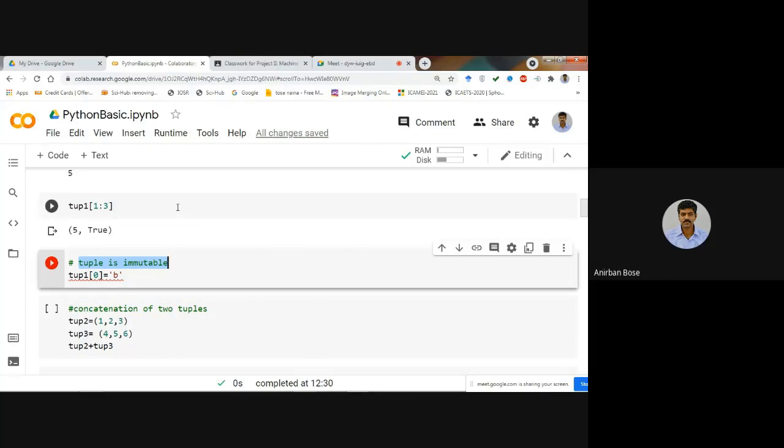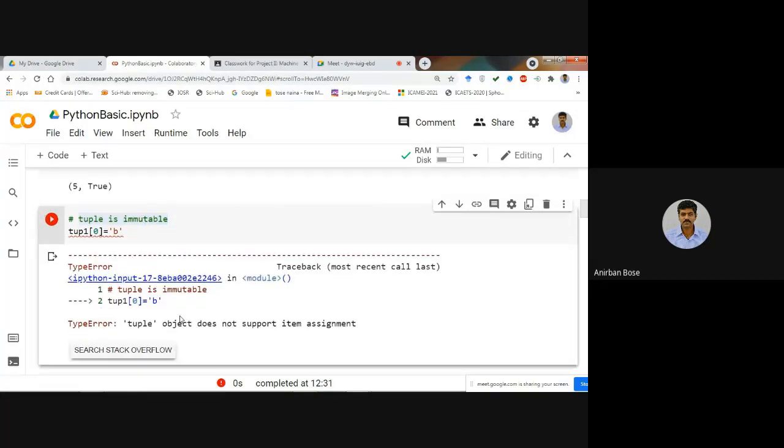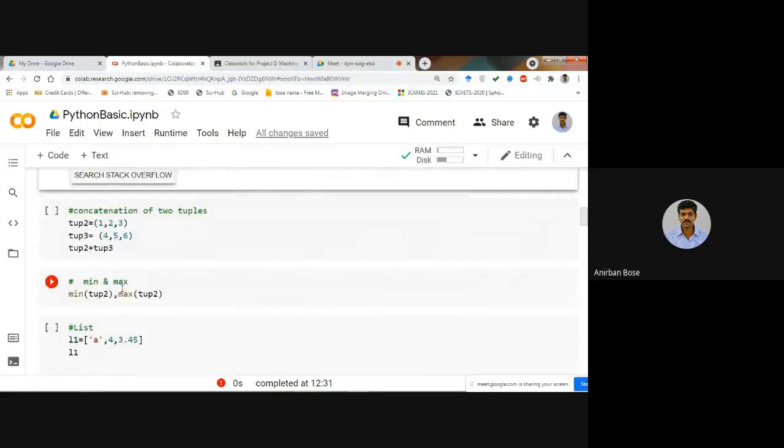This kind of thing we have already seen in the case of a string, right? This is possible there, but in the case of a tuple this is not possible, because if you execute this line you see it is giving an error, because a tuple is immutable. That means its values cannot be changed. Once the tuple is created, you cannot change its values. You cannot remove a particular value. You cannot replace a particular value. So that is very, very important. You have to remember: a tuple is immutable.